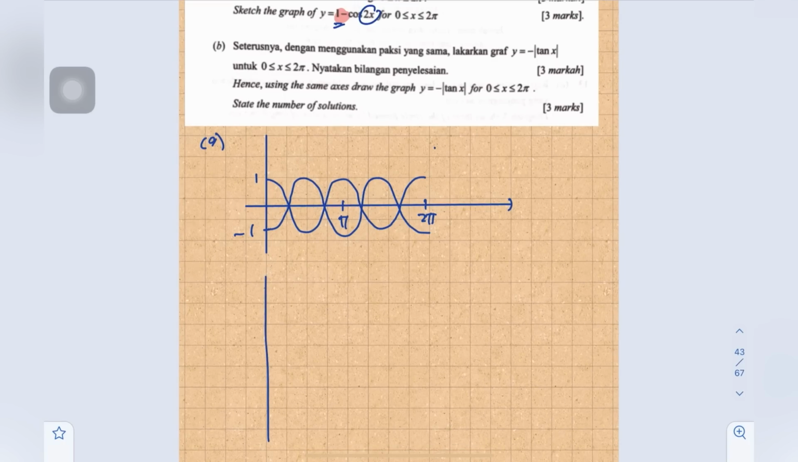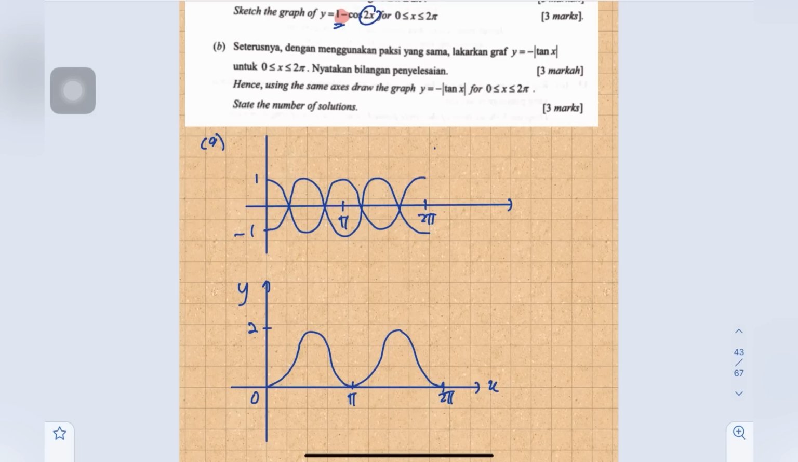Y-axis and x-axis. Okay, so this is x, this is y. The graph is like this. Okay, so this is 2 pi and this is pi. This is 0, maximum 2, minimum 0.